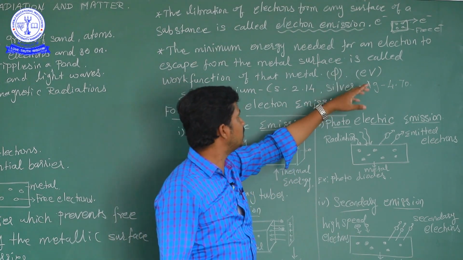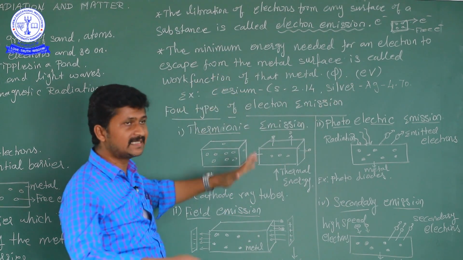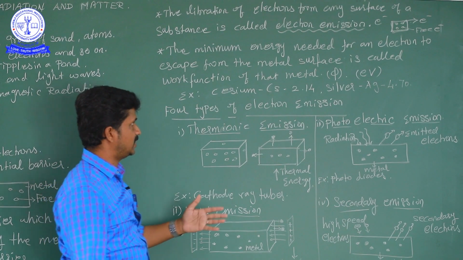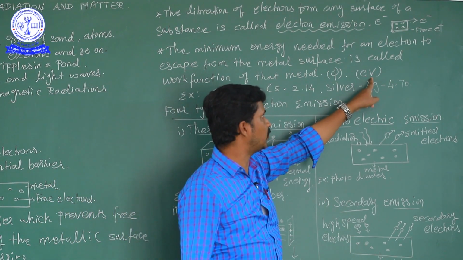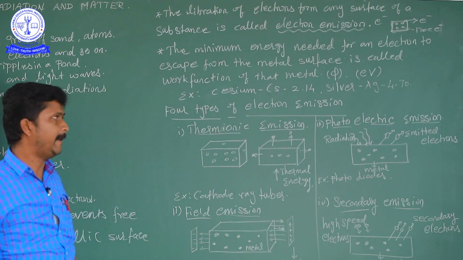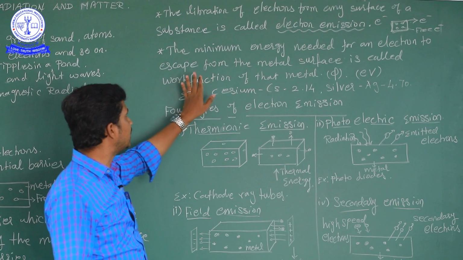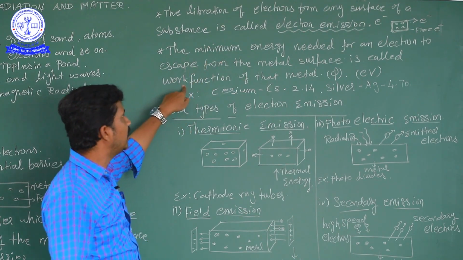What is the unit of the work function? How do we measure the work function? In terms of electron volt. How much energy must be given to the electron to liberate it from the metal surface? That minimum energy required is called the work function.